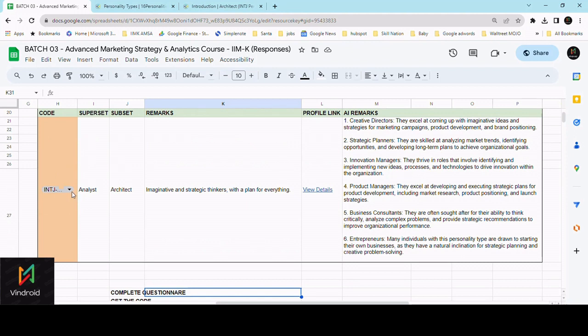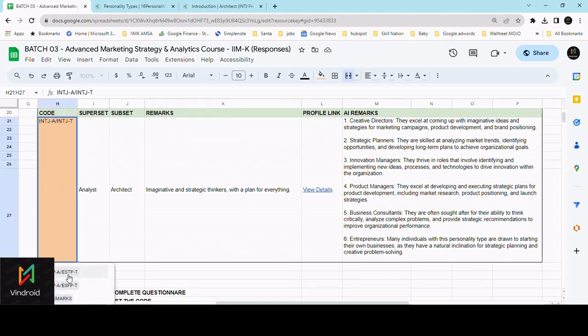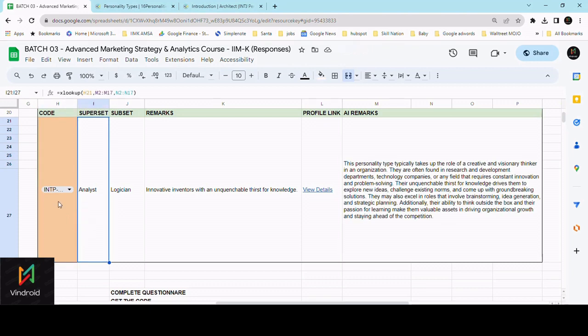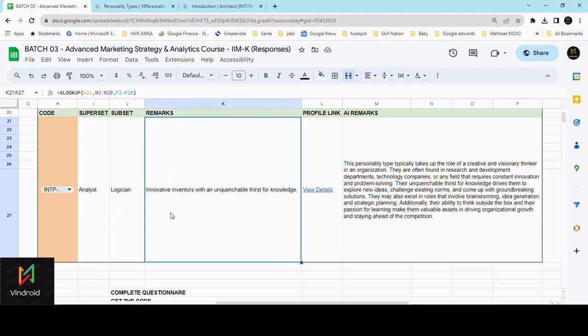Here you can drop down from this cell and select any kind of personality based on a code. I am selecting a particular personality, that is INTP-A, INTP-T. Based on that, this superset is connected to an analysis. The person is an analyst basically, so he is a logician, that is a subset of the analyst. In terms of remarks, you can see that he is an innovative inventor with an unquenchable thirst for knowledge. That is the kind of trait associated with this code.